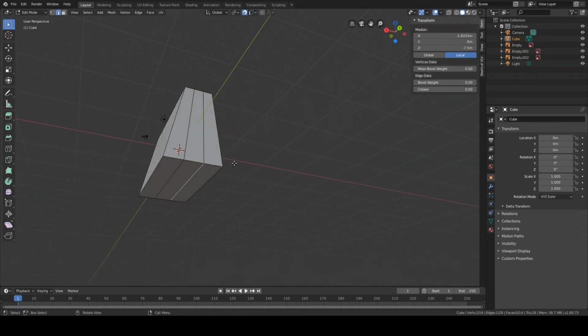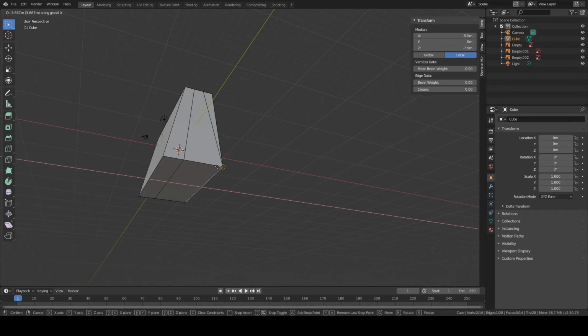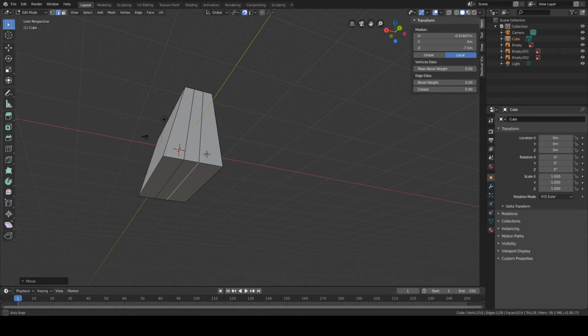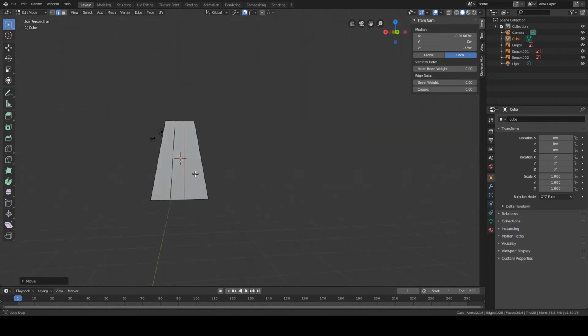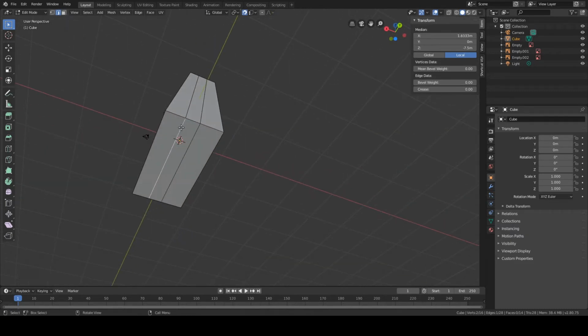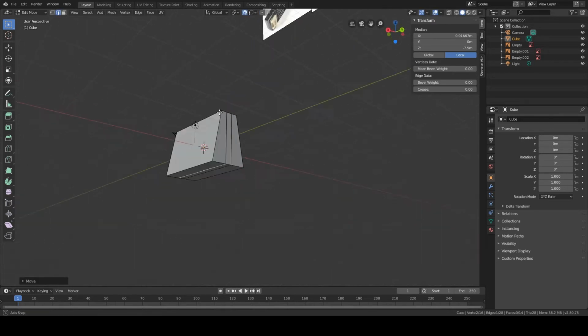So what I'm going to do now, I'm going to type in G for grab on my keyboard and then X, only in the X-axis. So now this edge moves only in the X-axis. And if I go up, it snaps there. And now it's parallel. So you can do that with the other edge as well. So G, X, and snap there.